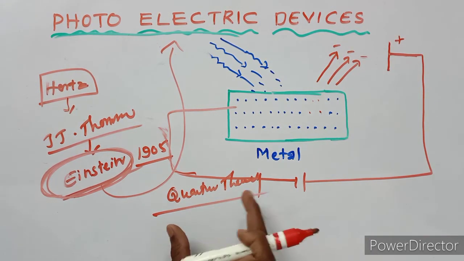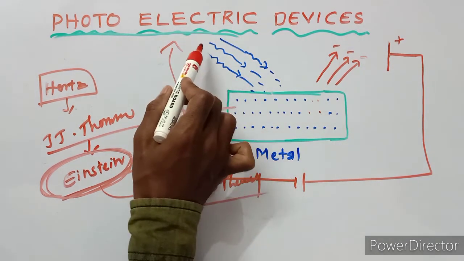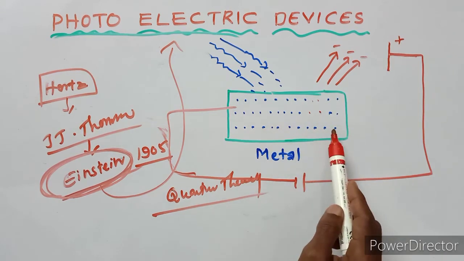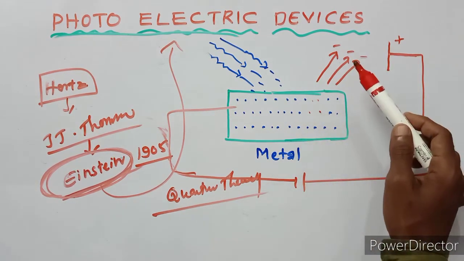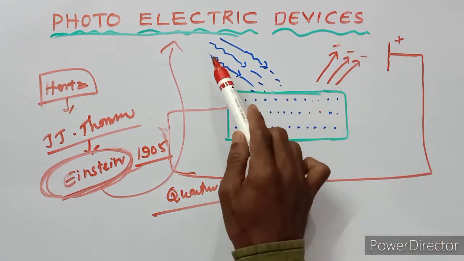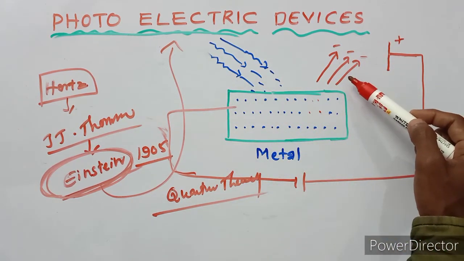Quantum theory of light means quantum packets, those are photons. Some photons are incident on the metal, and some electrons are emitted, so this light energy is converted to electrical energy.